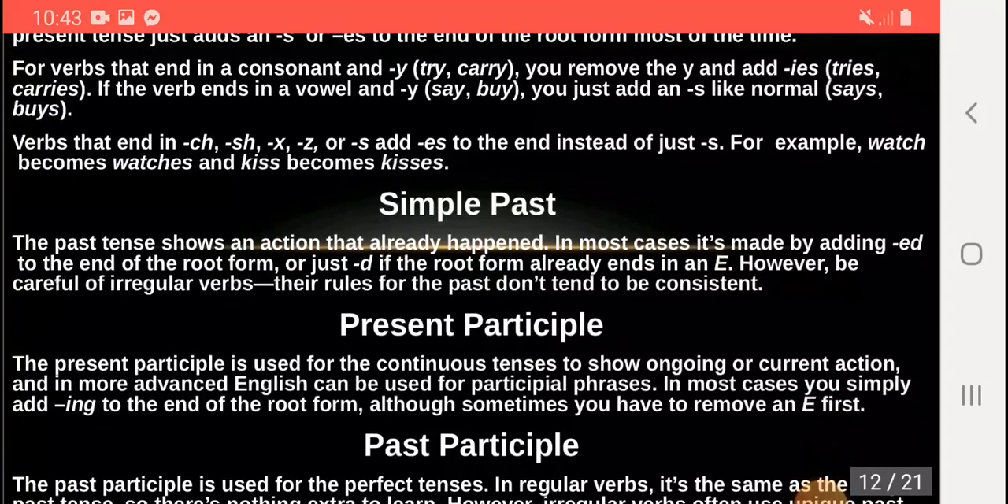In simple past, the past tense shows an action that already happened. In most cases, it is made by adding ed. So here we add ed to the root form. For example, stay, stays, stayed. D or ed.